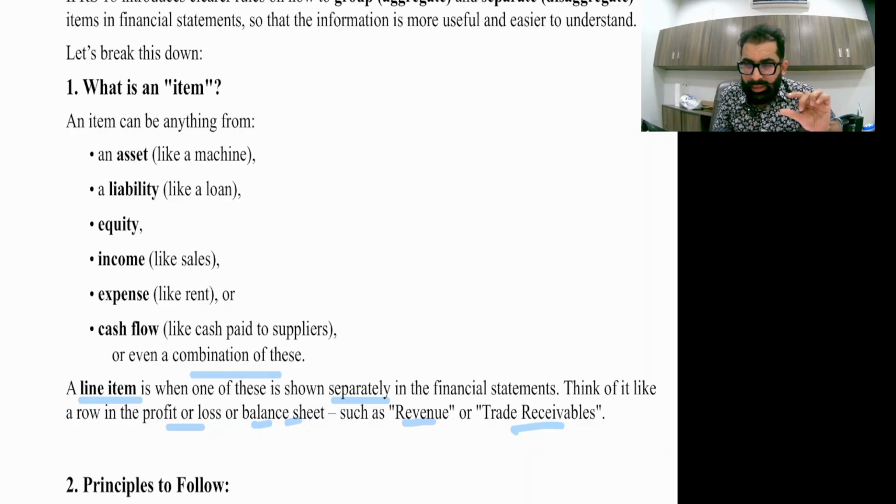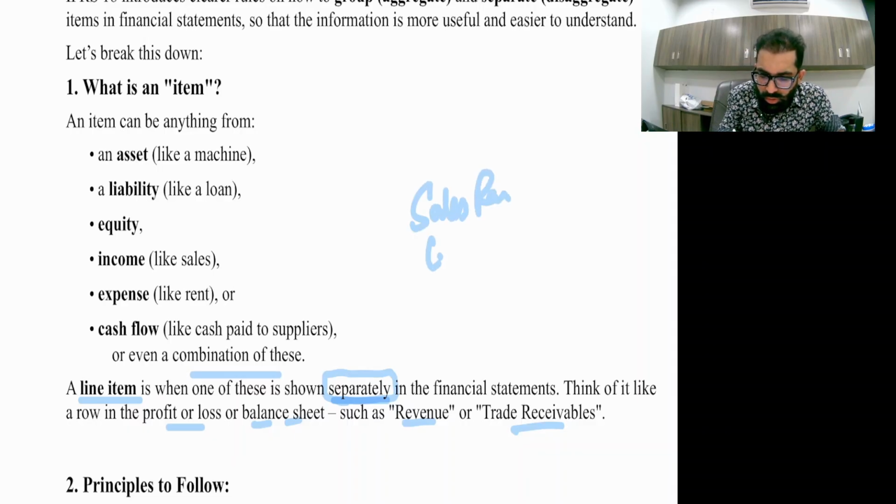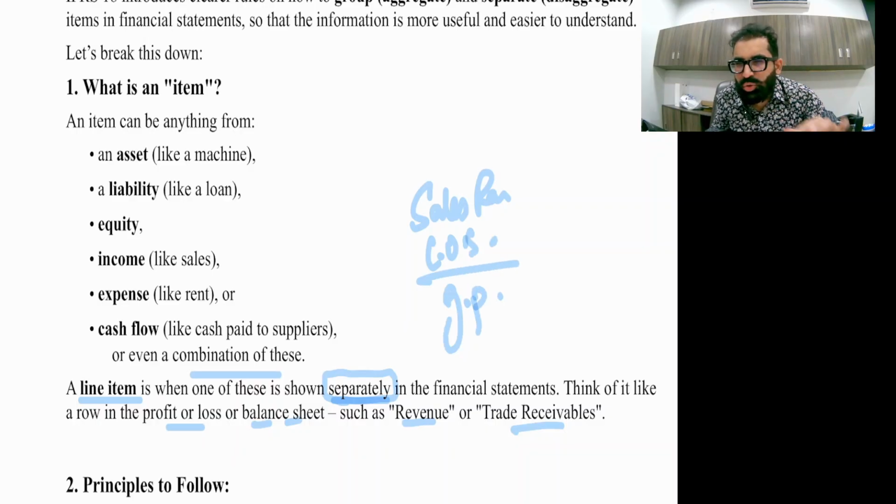Now what is a line item? A line item is when one of these is shown separately. Anything which is shown separately on the face of the statement is called a line item. For example, sales revenue is a line item. Cost of sales is a line item. Gross profit is a line item. It is always shown separately. Okay, right?